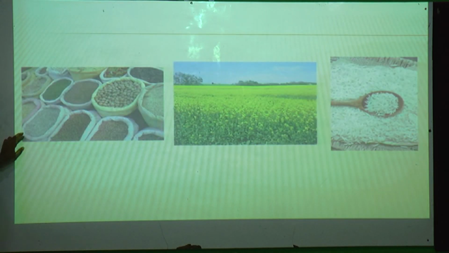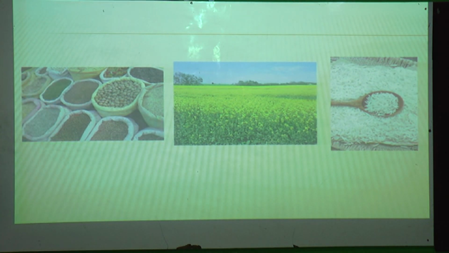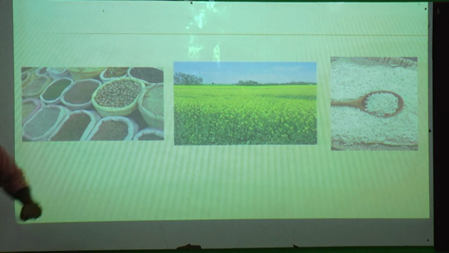Pulses. Whatever mummy makes at home, dal, correct? Different types of pulses are there. Here, oil seeds: whatever oil is used to prepare curry, we need oil. So these oil seeds are there. This is a plant I have shown you, and this is rice.